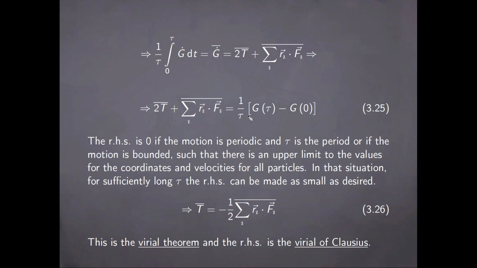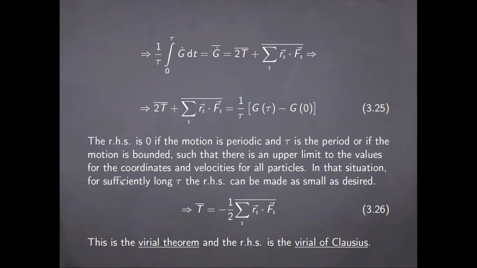And then if we perform the integral on the left-hand side, which is trivial, it follows that this sum is equal to 1 over tau multiplying the difference between the value of g at the time tau and the initial value of g. This right-hand side is going to be 0 if the motion is periodic and tau is the period, or if the motion is bounded, such that there is an upper limit to the values for the coordinates and velocities for all particles.